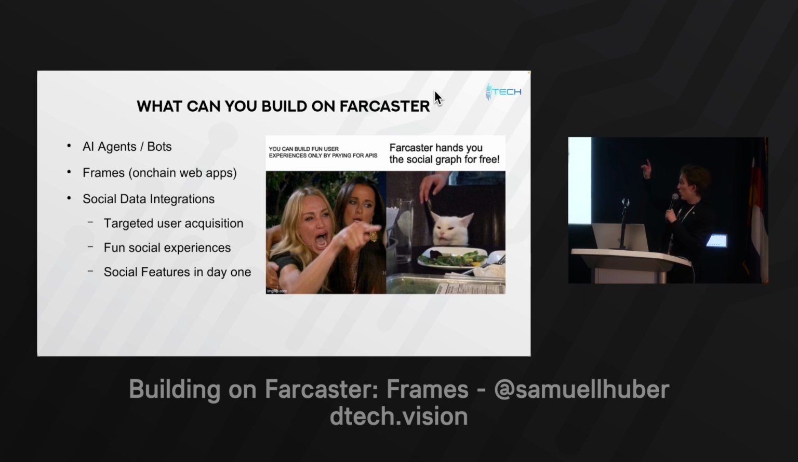Frames themselves are on-chain web apps. Why do I put on-chain web apps here? Because that's the easiest explanation of what they are. Frames are on-chain web apps. People think about Farcaster frames like, oh, what is a Farcaster frame? No, it's literally a web app, and we inject a wallet for you. So by injecting a wallet, now you're in the social app, and you actually get a wallet, which we'll get to.